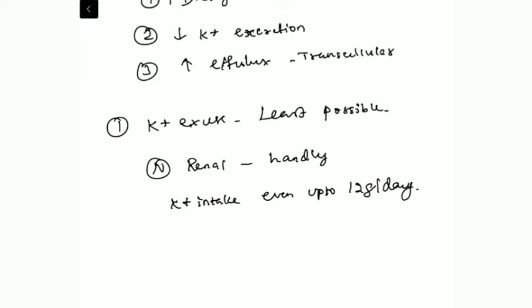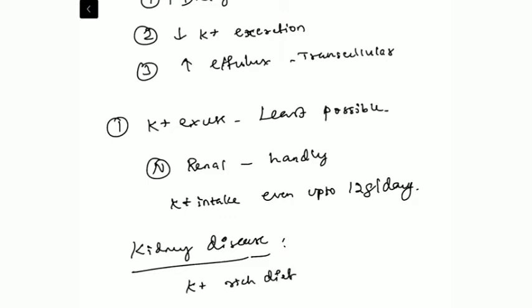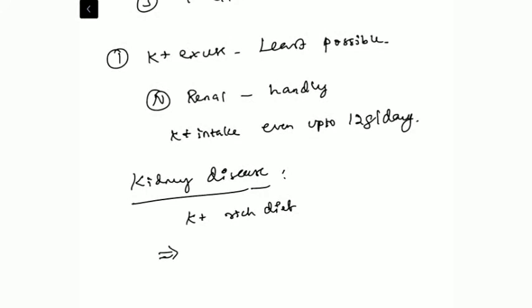But when the patient has kidney disease like AKI or CKD, and you give an excessive potassium-rich diet, these patients may develop hyperkalemia on a long-term basis. So what are the commonly available potassium-rich foods?